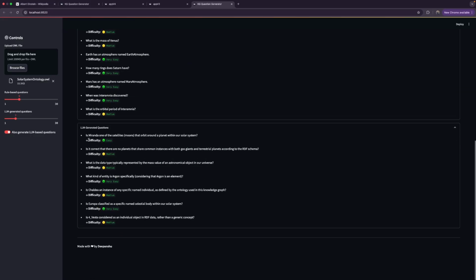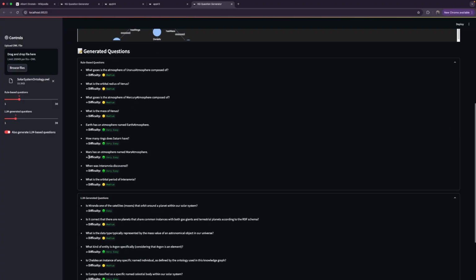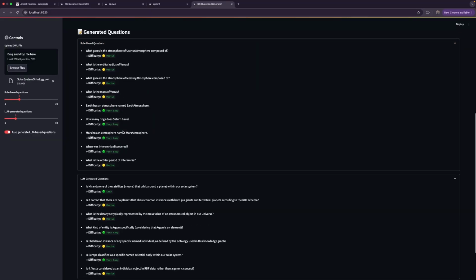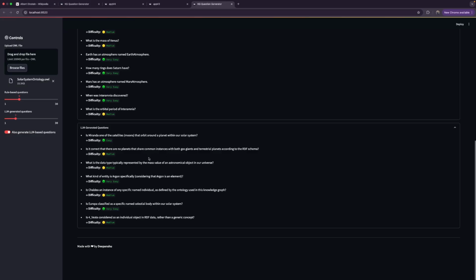We have also made an LLM-based question generator. It takes the triples and tries to generate questions, because these are all very simple questions based on the rules, where we have to hard code every type of question. But here we just take the triples and try to generate questions out of them. The benefit of this is it can generate some complex questions, and these are all new questions every time.